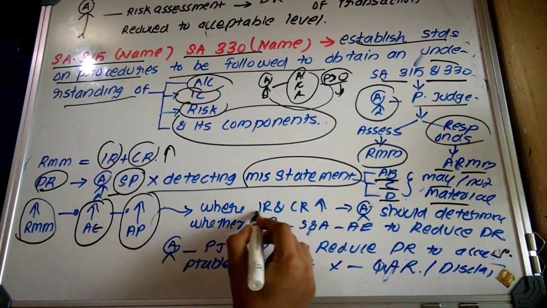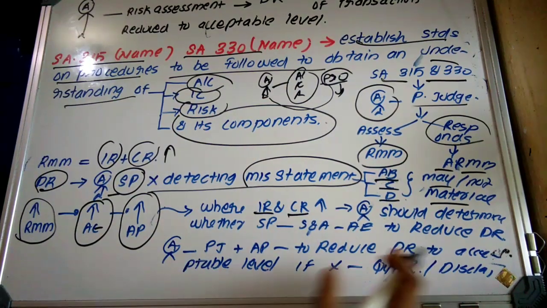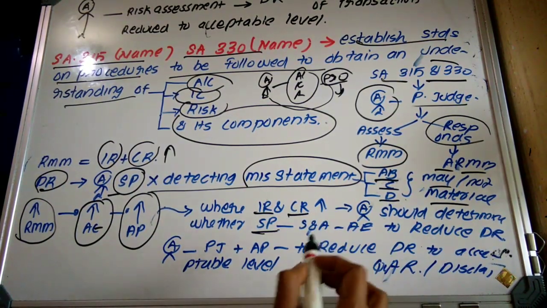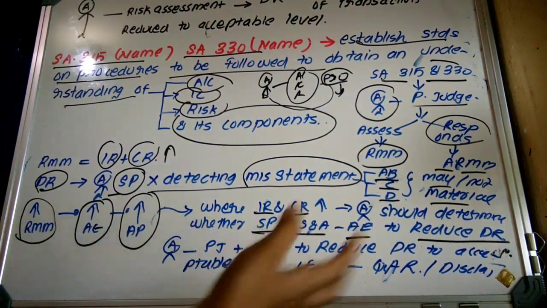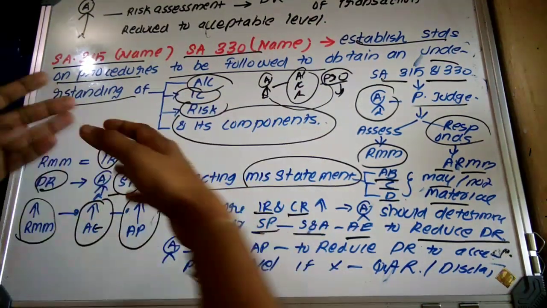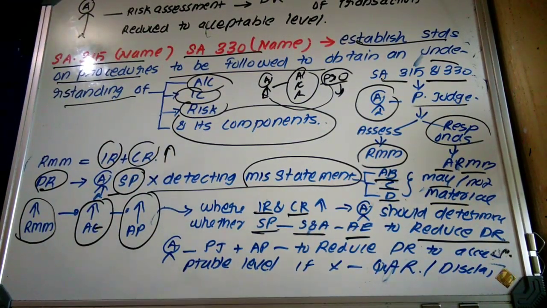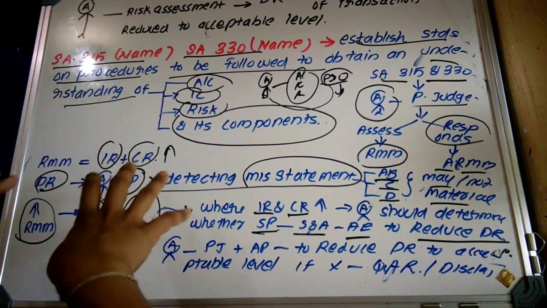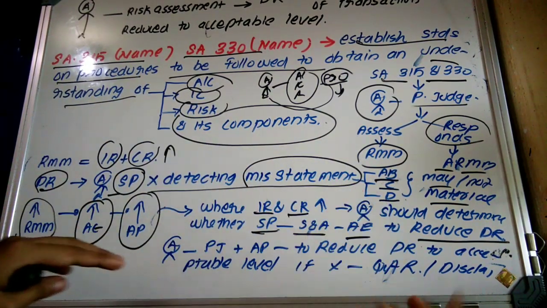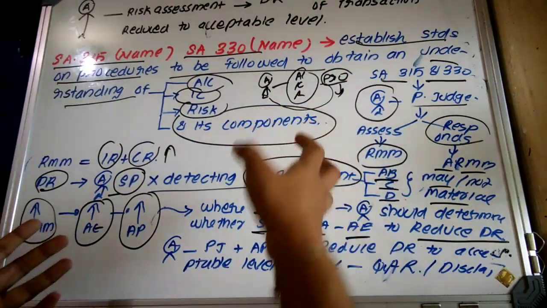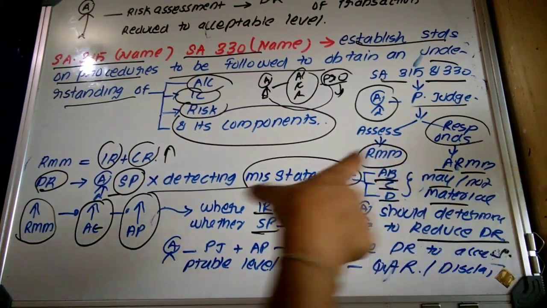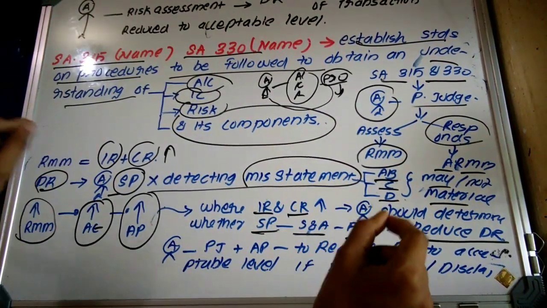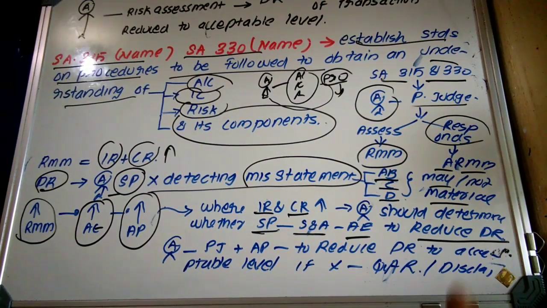Then, where inherent risk and control risk are high, the auditor should determine whether substantive procedure provides sufficient and appropriate audit evidence to reduce detection risk. That is, it has already been identified by the auditor, as per SA 315, that inherent risk as well as control risk exists. So automatically there is a chance of detection risk, because the auditor may not be able to detect the risk of material misstatement. In that case, before applying the audit procedure, the auditor should determine whether the subsequent procedure is enough or adequate to reduce detection risk.